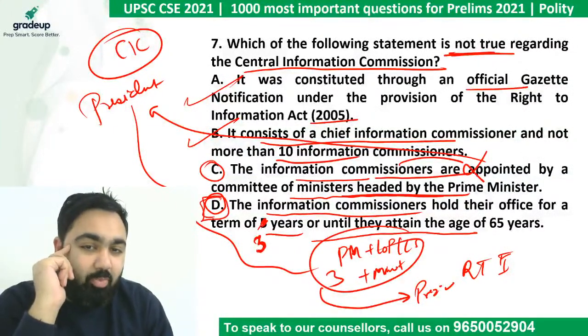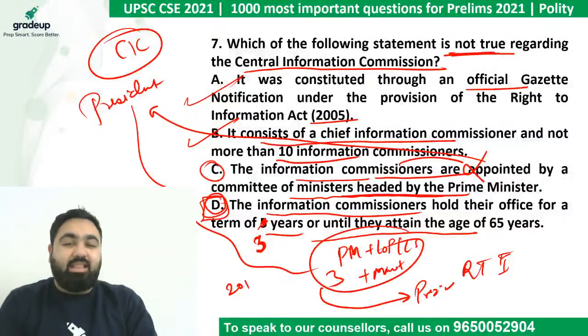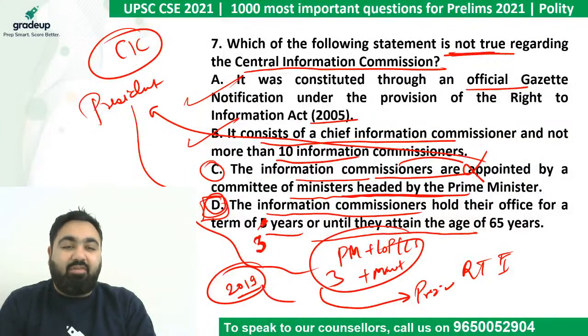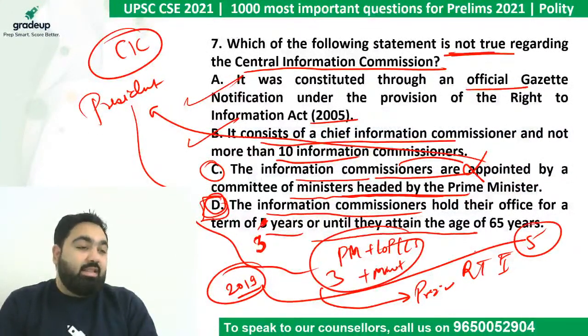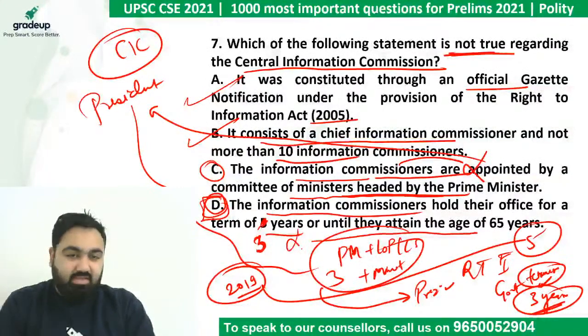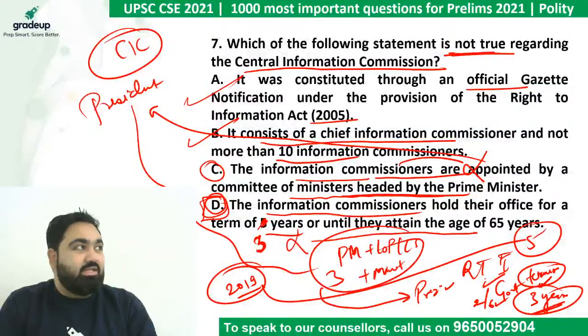Coming to the fourth. The fourth point is also important because in 2019 the law was changed. Till 2019 the law was that they would have a 5-year term. But in 2019 the law was changed. Now the new law is that the government will decide their tenure, and the government has decided that for now the tenure will be 3 years. It is not 5 years now. The government decides, and they can change it to 2 years or 6 years, that depends upon them. Right now the government has said that the tenure is 3 years.